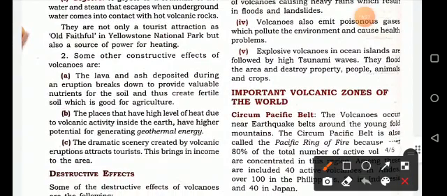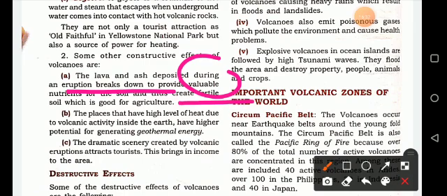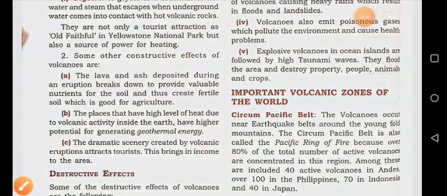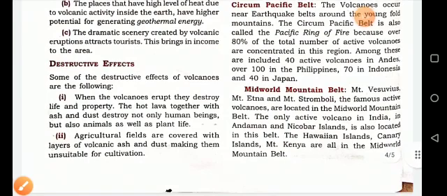Some other constructive effects of volcanoes are that the lava and ash deposited during the eruption break down, provide valuable nutrition and create fertile soil, which is good for agriculture. Volcanoes also generate geothermal energy and bring income to the area due to tourism.